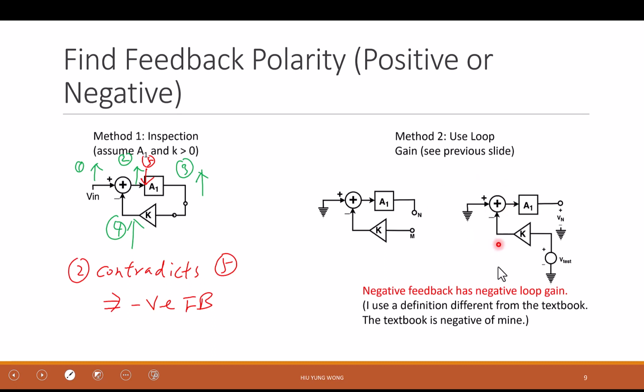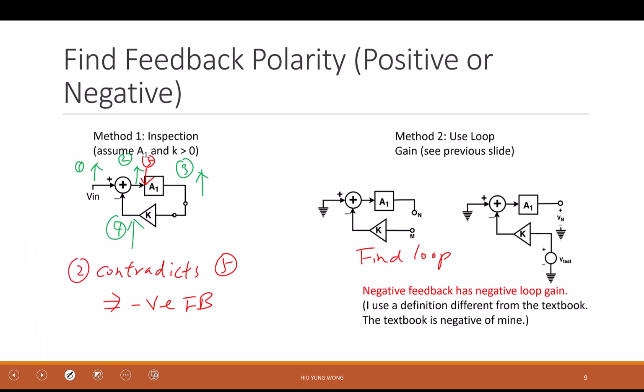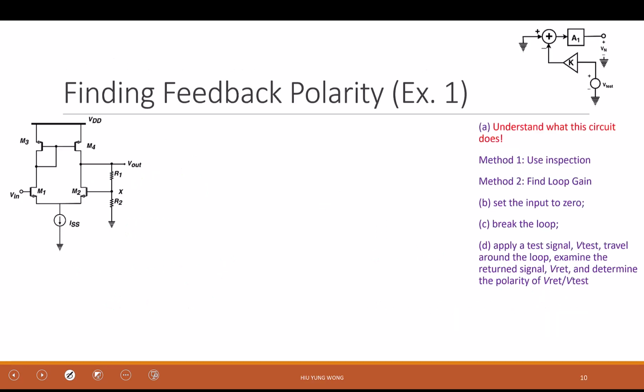The second method is just like what I told you earlier, right? You cut the loop and just do the calculation. This is to find the loop gain. Here I did not find the loop gain. I only trace through and see whether they go in the same direction or not. Then I know whether it's positive or negative. But here I find the loop gain, like last page. Again, I use a different definition from the textbook. Is that okay? Any questions? Now, so we have all the